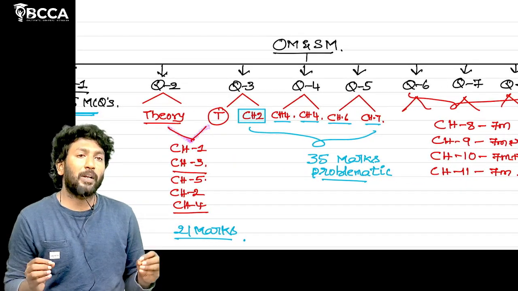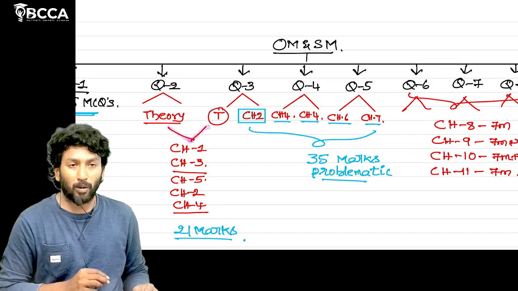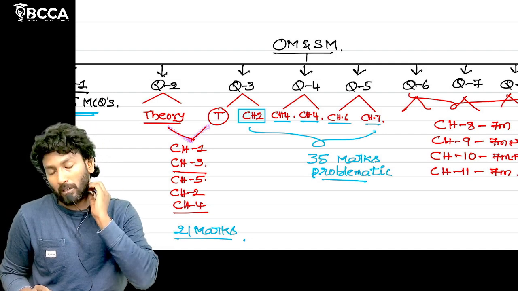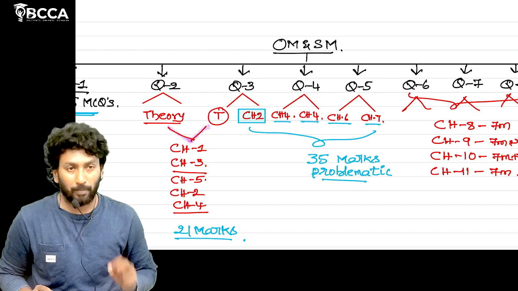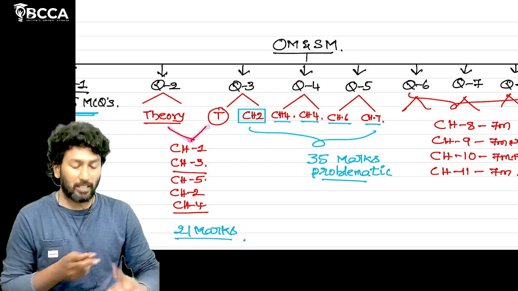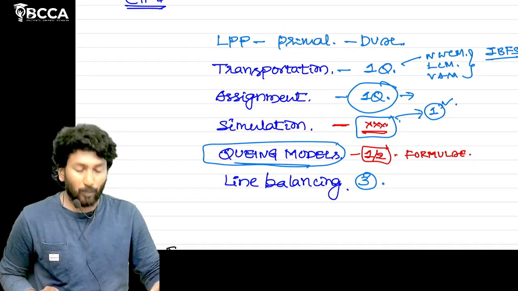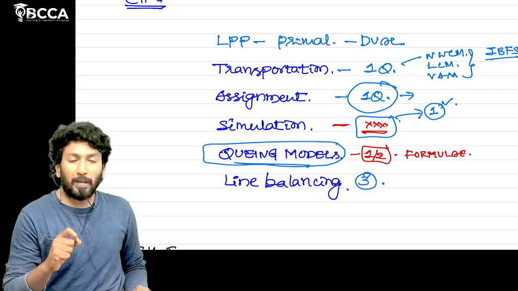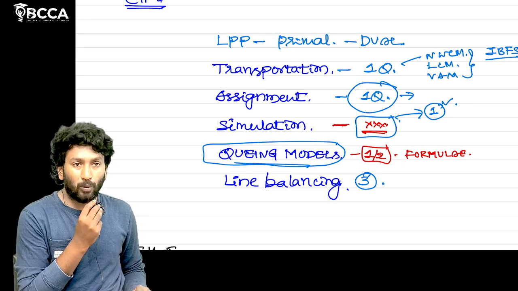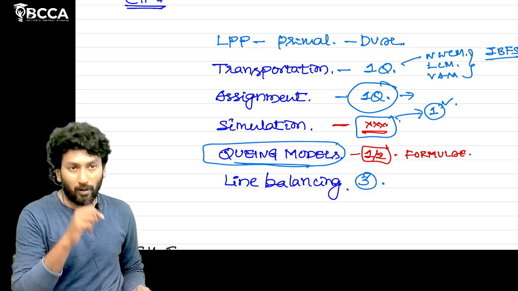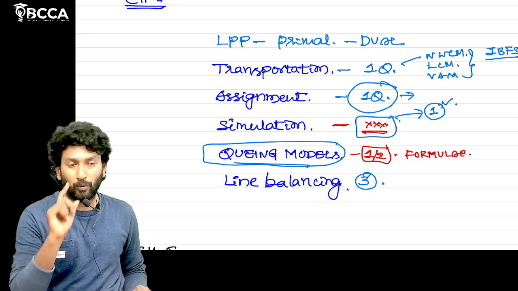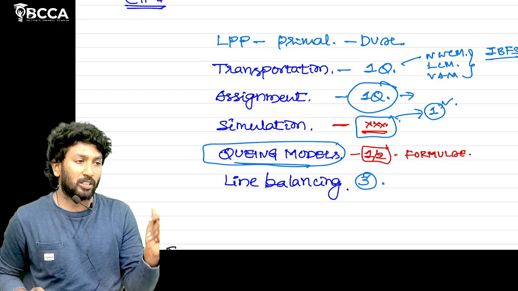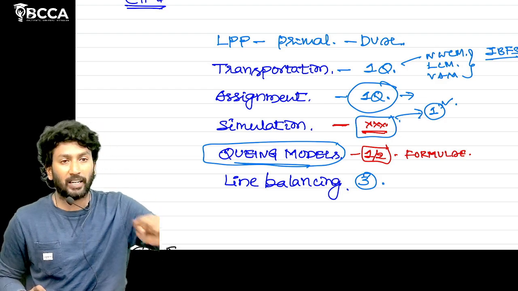Coming to question number 4, it is a completely problematic question. 2 seven-mark problems will be there in question number 4. These 2 problematic questions will definitely come from chapter number 4. In chapter number 4 we have LPP, transportation, assignment, simulation, queuing models and line balancing. Coming to LPP, you don't need to practice all the questions. Just pick one question for the LP model, primal writing, and one question for dual. Practice those 2 questions and for all other questions just highlight the key points and refer to them. That's enough.